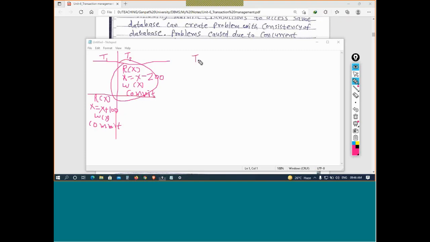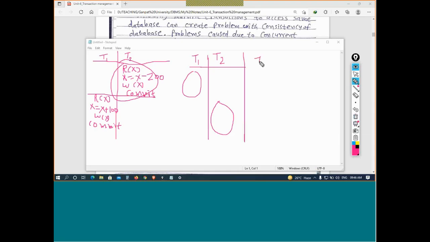Or you can have another option here, permutation and combination you can apply. Let's say first T1 will complete, after that only T2 can start and complete. This is called a serial execution. But we are talking about the problems inside the concurrent execution. To understand the concurrent execution, I hope you are clear about the serial execution. Anyone will come first and then the other can start, whatever the number of transactions.